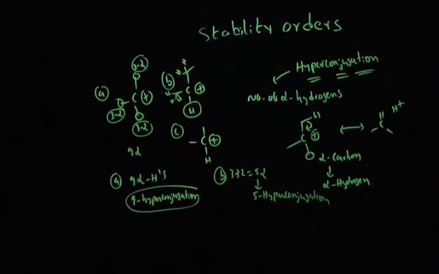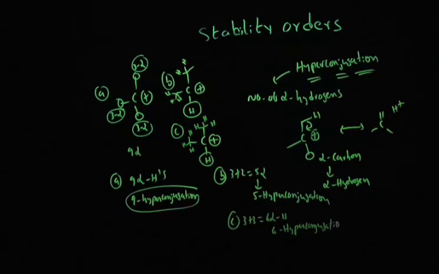Between option B and option C, again you can see this hydrogen is directly connected to the carbocation. We don't need to worry about it. But this alpha carbon contains 3 hydrogens here, and again this alpha carbon contains 3 hydrogens. Overall, option C contains 3 plus 3, 6 alpha hydrogens. That means 6 hyperconjugations.